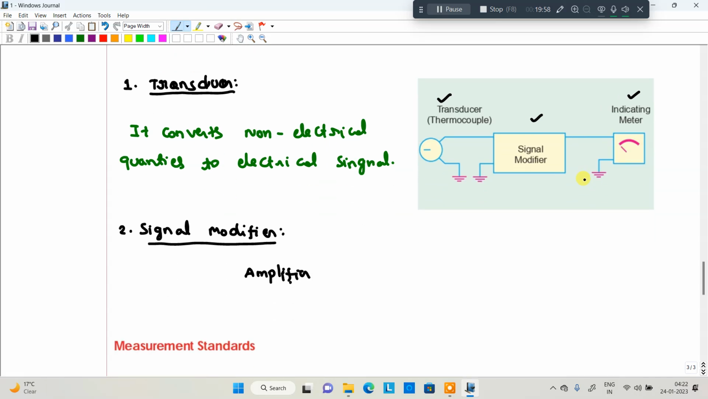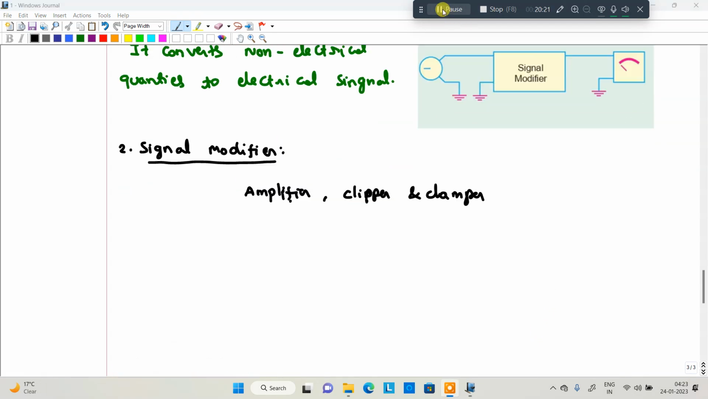In all cases this may not happen. In some cases, a very high magnitude is available at the input and I need to reduce the amplitude, which is also possible. We have clippers and clampers also used as signal modifiers. In all these cases we are using the signal modifier. After the signal modifier modifies the signal, we connect it to the meter.